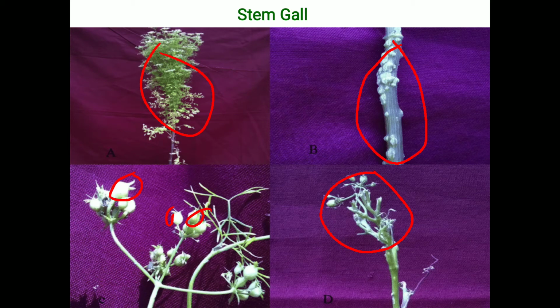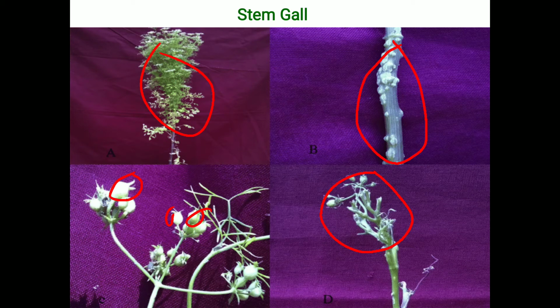Regarding perpetuation, the primary source of infection is plant debris, and secondary infection takes place through airborne conidia. Regarding management strategy, cleanliness of the field is essential. Then we can treat the seeds with Thiram at a rate of 4 gram or Bavistin at a rate of 2 gram per kg of seeds.